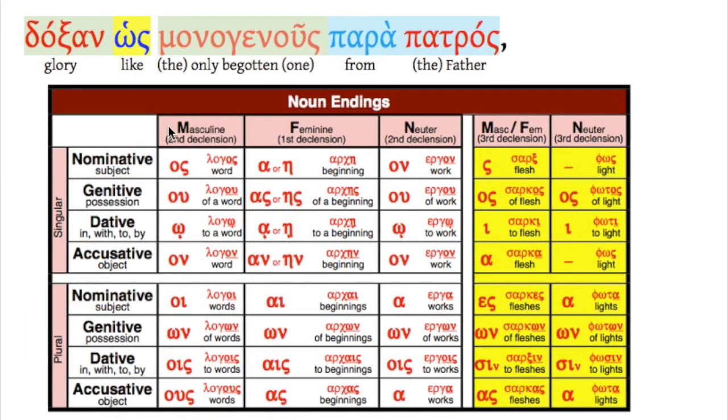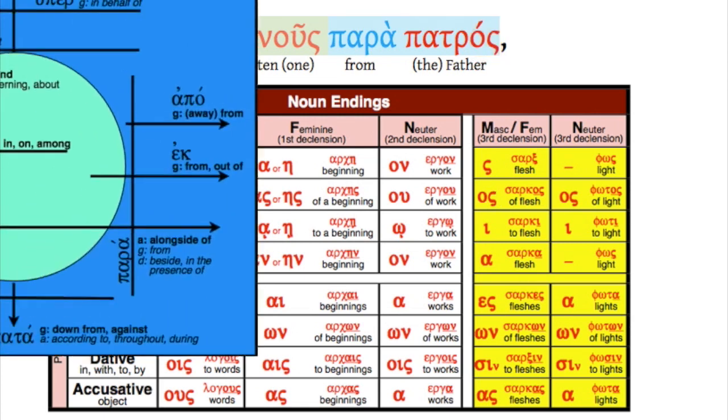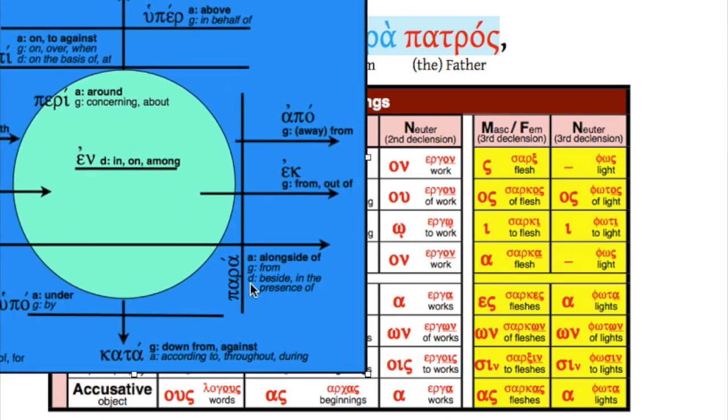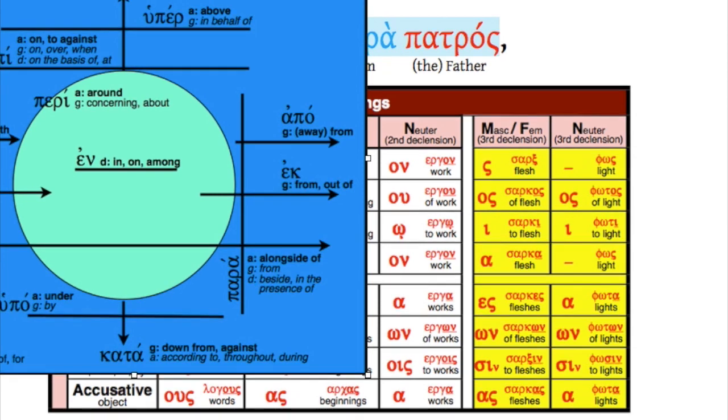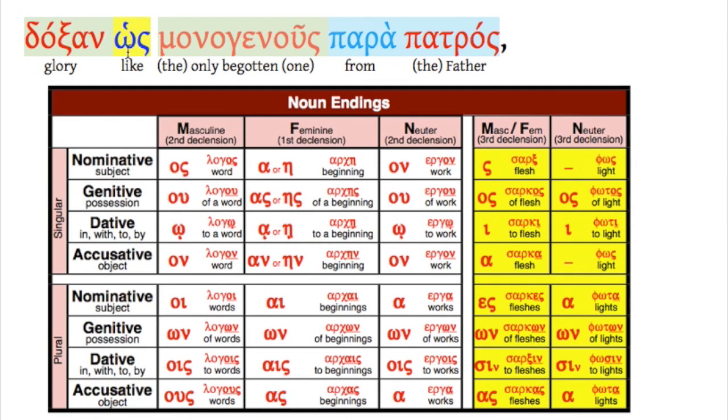Glory as the only begotten of the Father. Para patros. Hopefully you recognize that preposition with what case? Patros, genitive, right? Because para here with the genitive means from. So doxan hos is like. Monogenous is a strange declining adjective here, and this is actually a genitive form, but don't worry about that.